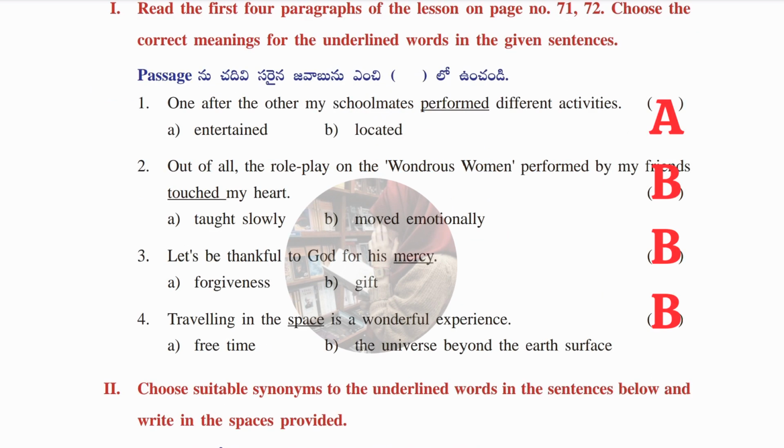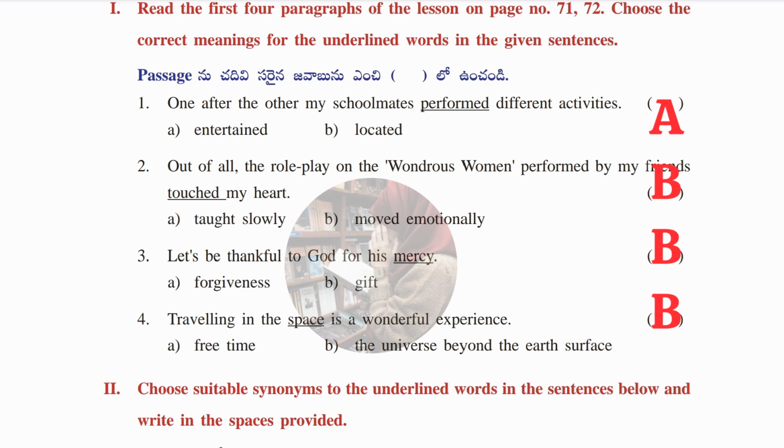Let's see this. One after the other, my classmates performed different activities. Here, performed is underlined. The meaning of performed is A, entertained, B, located. Answer is A, entertained. So, second question. Out of all, the role play on the Wondrous Woman performed by my friends touched my heart. Here, touched is the underlined word. So, its meaning is A, thought slowly, B, moved emotionally. Answer is B, moved emotionally.